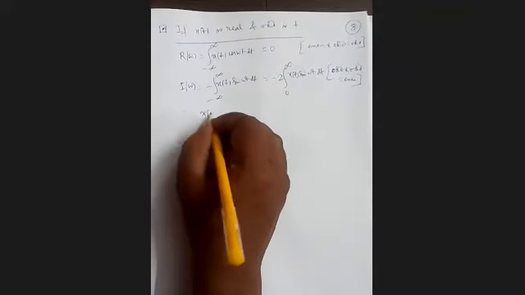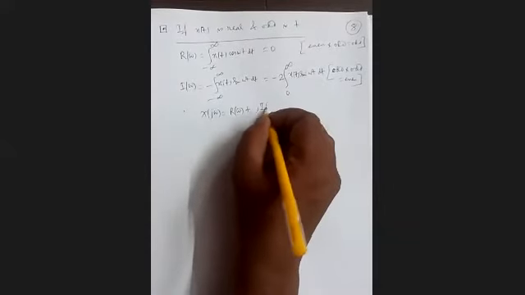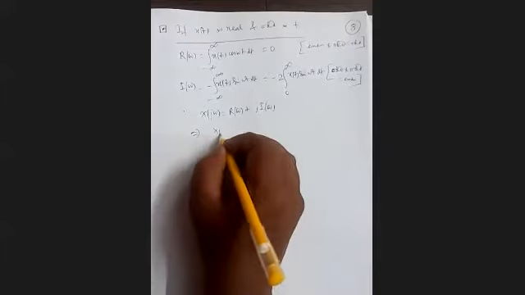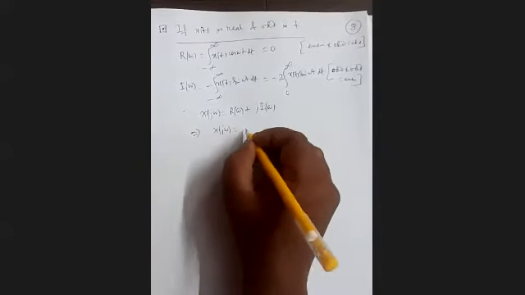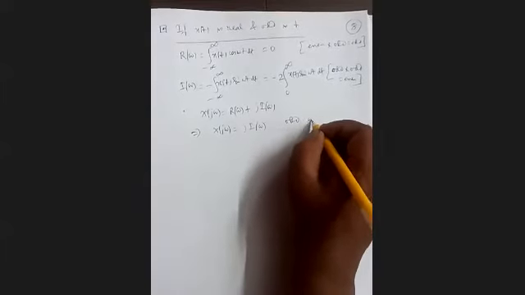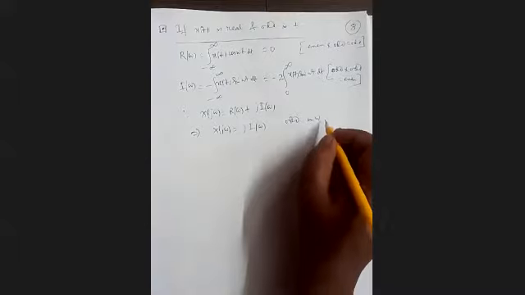So we can write X(j omega) equals R(omega) plus j I(omega), or X(j omega), R(omega) is 0, j I(omega). So it is odd in frequency. I(omega) is an odd function of frequency omega.